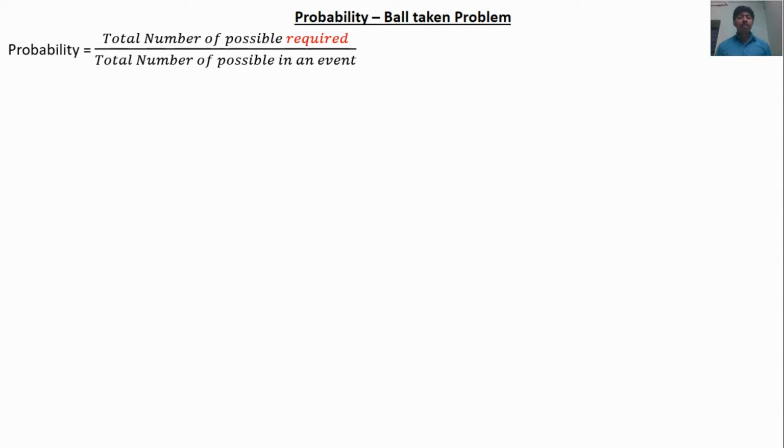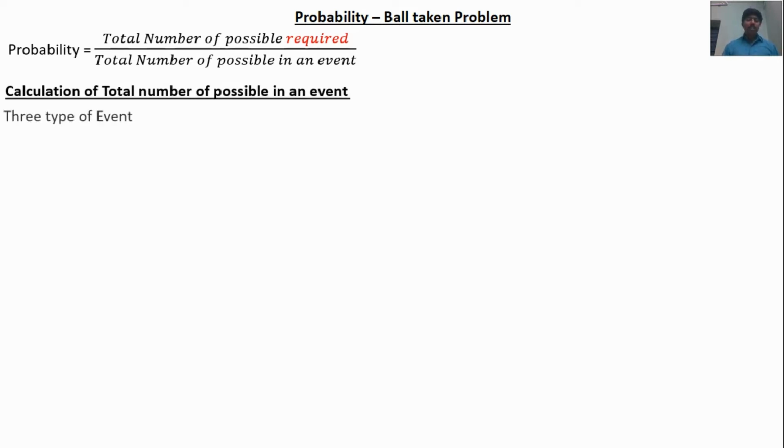Probability is defined as the ratio of the total number of possibles required to the total number of possibles in an event. So for the event, we have to calculate the total number of possibles in the event and the total number of possibles required in the event. Here the event is ball taken. First, we will discuss how to calculate the total number of possibles in an event.